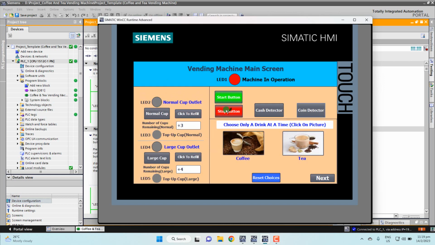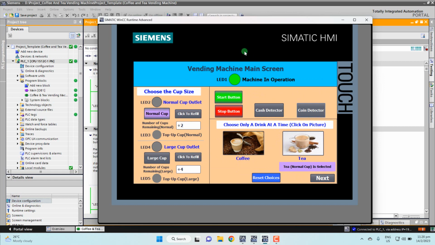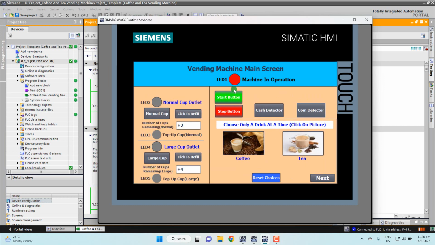Now I want to show how the stop button works. So I press the start. Now I'm going to choose the normal cup. This time I put the coin. This time I'm going to choose the tea. Next. Now I choose the no sugar, handmade. This time the machine has a problem. So I want to stop. I press the stop button. Now all the operation is stopped, no working. So the cup is thrown by user.